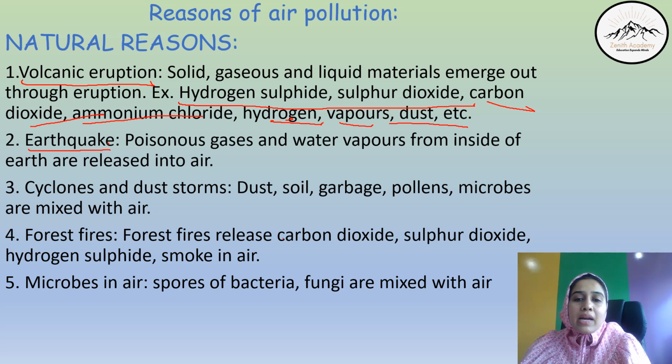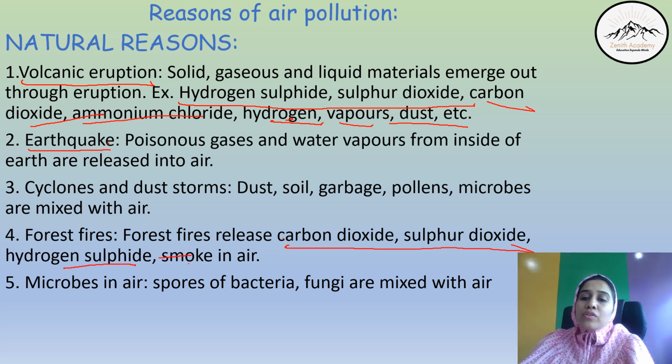Carbon dioxide, sulfur dioxide, hydrogen sulfide, and smoke, all these things are released in the air. So when these things are released and we breathe in that air, it is polluted air because these chemicals or compounds are not naturally present in the air composition.